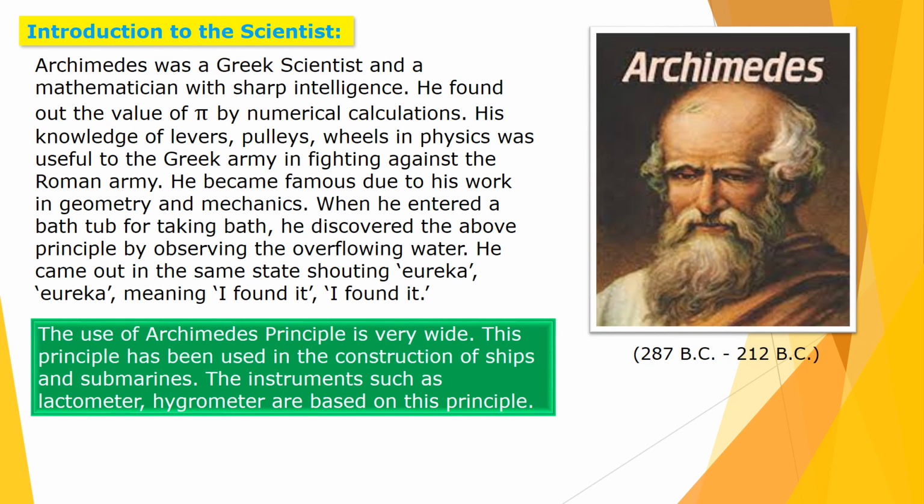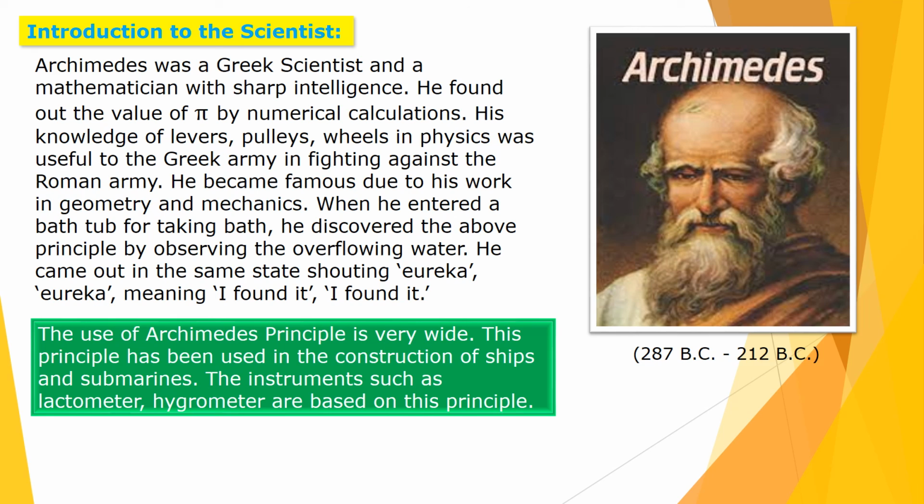Now, an introduction to the scientist. Archimedes was a Greek scientist, and he was a great mathematician having sharp intelligence. He found the value of pi by numerical calculation, and his knowledge of levers, pulleys, wheels in physics was useful for the Greek army for fighting against the Roman army.